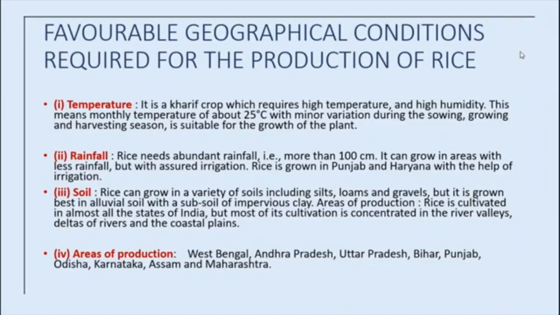So, the development of a dense network of canal irrigation and tube wells has made it possible to grow rice in areas of less rainfall such as Punjab, Haryana, Western Uttar Pradesh and parts of Rajasthan. See, we have already seen that Punjab, Haryana, Western Uttar Pradesh and Rajasthan are the largest producers of wheat.